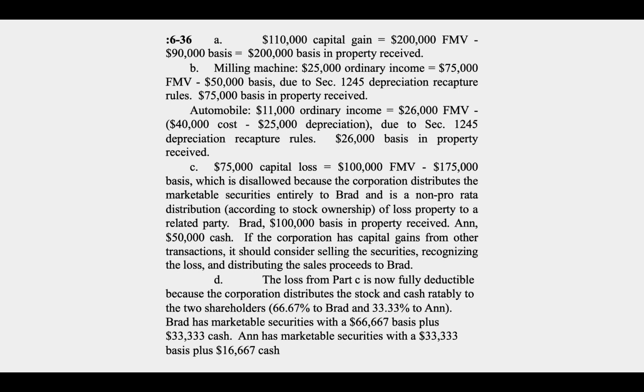If the corporation has capital gains from other transactions, it should consider selling those securities, recognizing the loss, and then distributing the sales proceeds to Brad. Because it doesn't matter either way to Brad, and that way the corporation could use those losses to offset some gains.